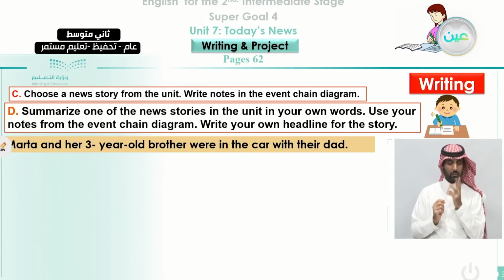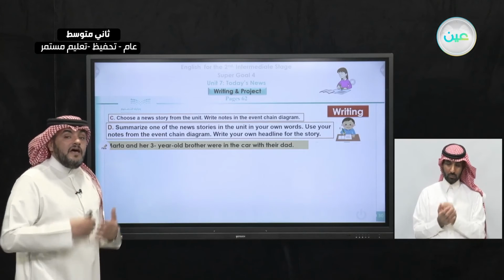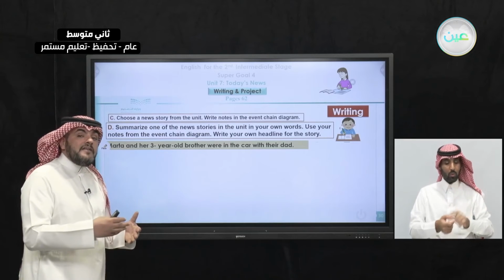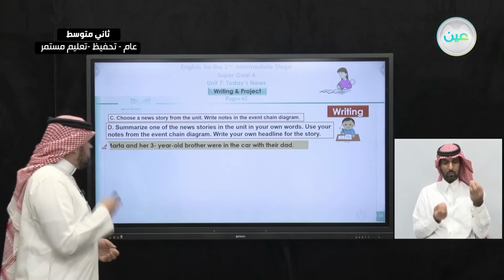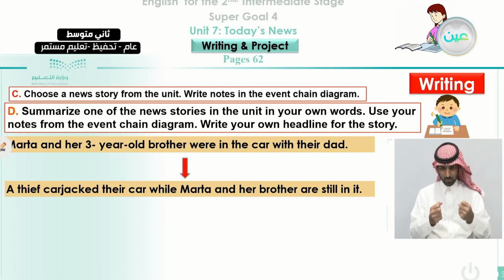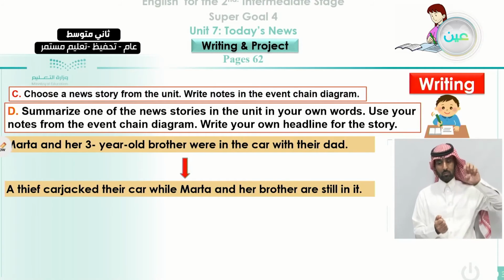We can say Marta and her 3-year-old brother were in the car with their dad. Now we're making the setting. We're telling who, and where, and we're trying to make the reader involved in the story by answering some of the WH questions that we mentioned before. Next, what we're going to write: a thief carjacked their car. That means stole the car. You see here we're using different words from our own dictionary. A thief carjacked their car while Marta and her brother were still in it.